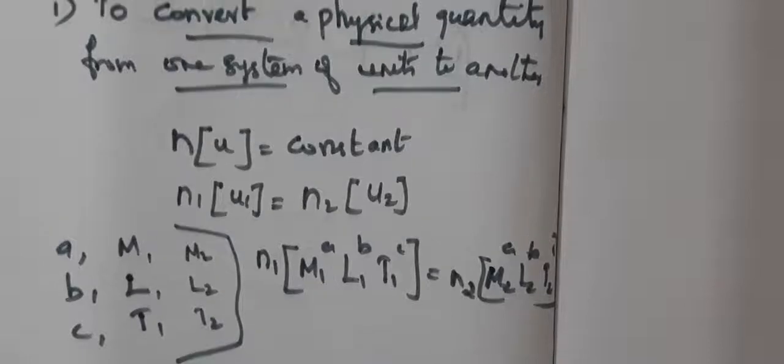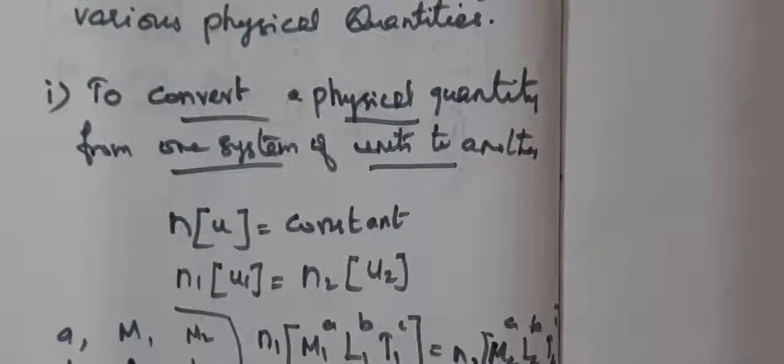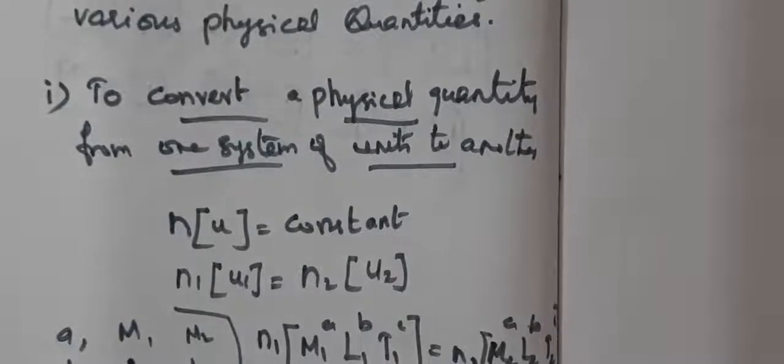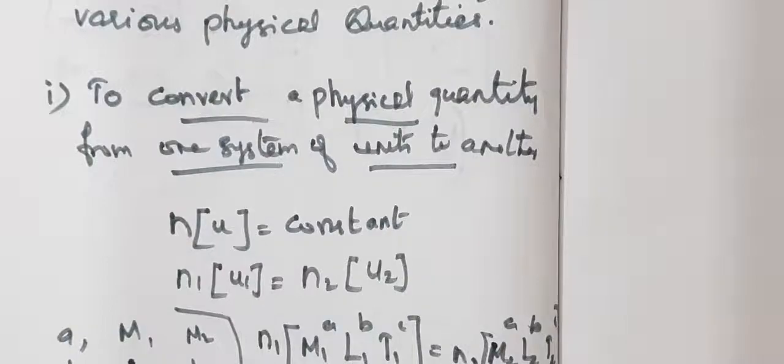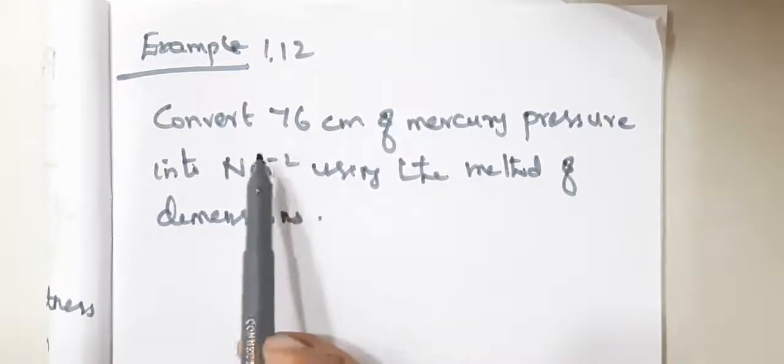While doing the problem you can understand. Okay. Anyway, they will be asking problems only on these uses. Let's see the first problem. Very important and frequently asked problem. Example 1.12.